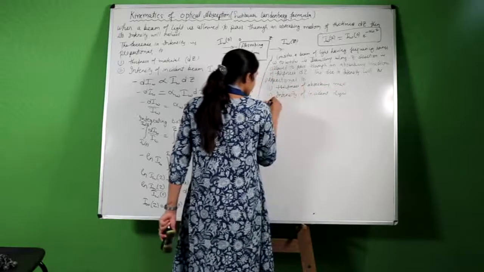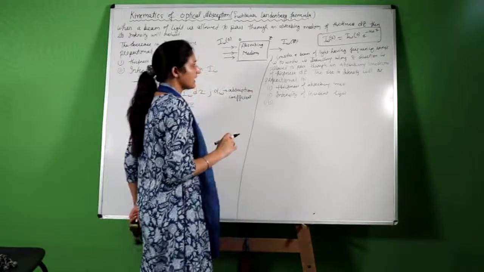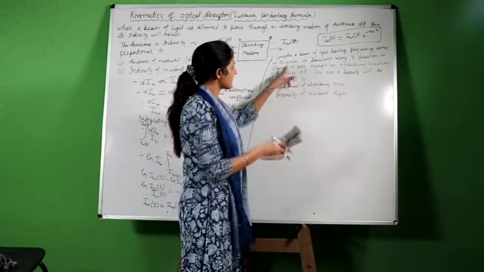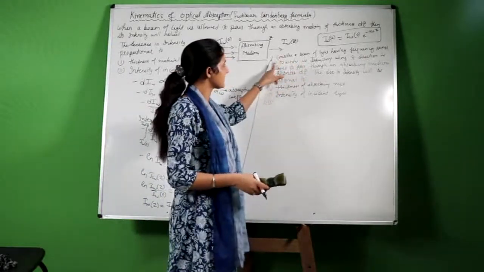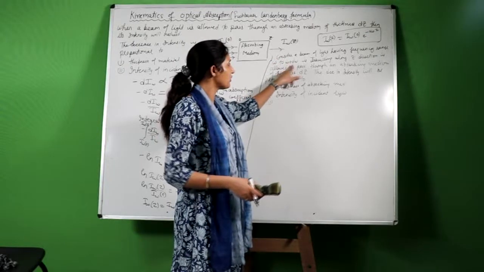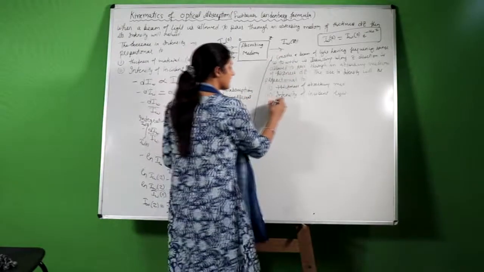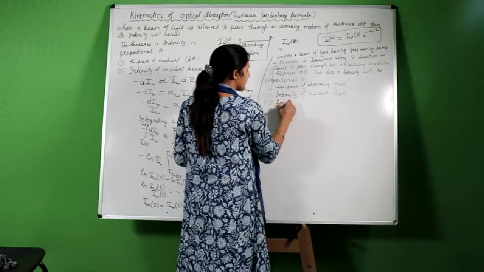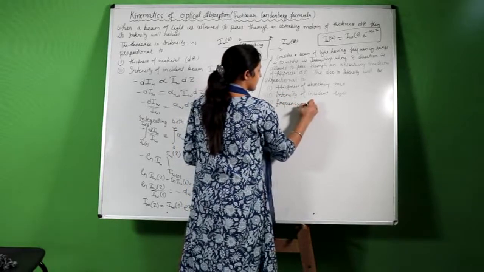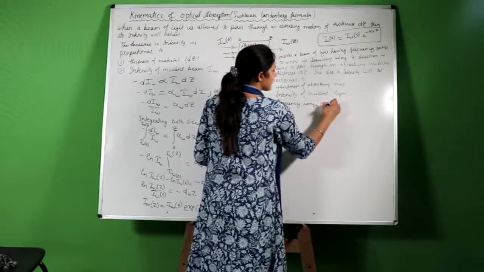Now there will be a third factor. There is a spread in the frequency range. We have considered light having frequency from omega to omega plus d omega. Now the third factor will be proportional to the frequency range of incident light.